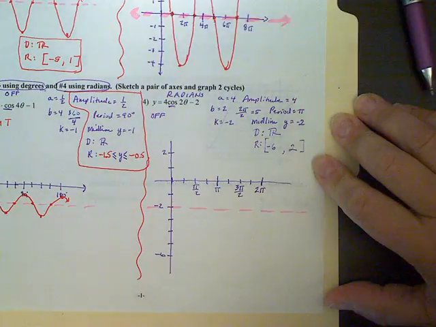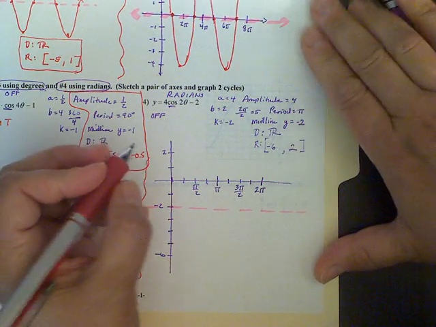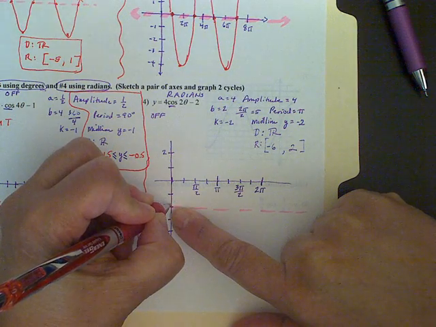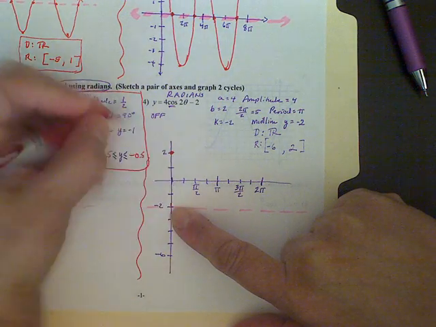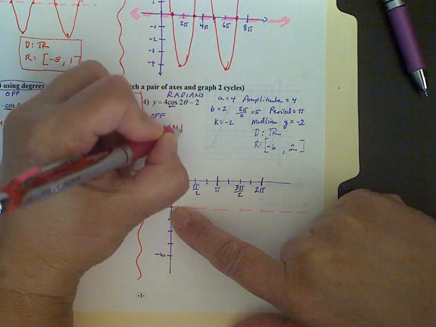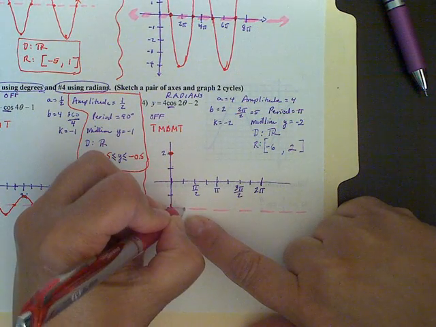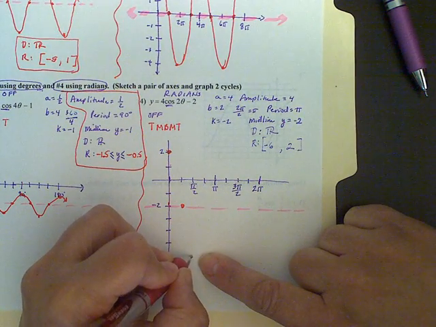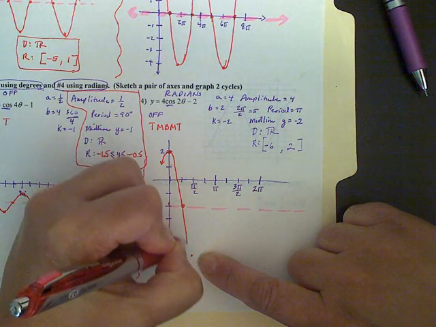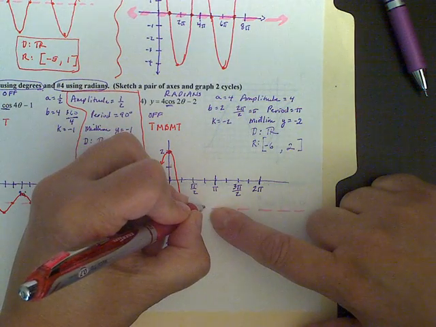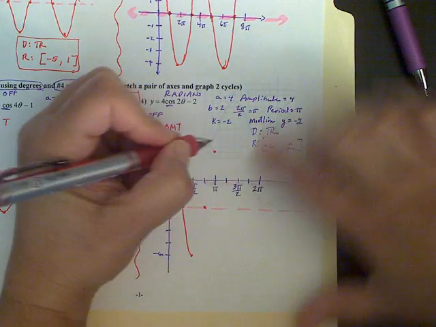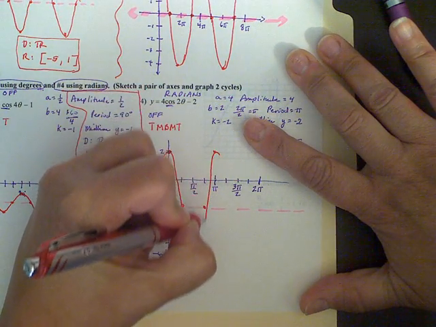Okay, here is how the graph would look. Hopefully you went ahead and graphed that and then you came back. Since it's going to be off the midline, it's going to be 4 units above, so it's going to be up here. And remember, it's top, middle, bottom, middle, top. So top, middle, bottom. You can see how that's going. It's going down like this, and then it's going to turn and come back up. And when it comes back up, it's going to be in the middle. And then it's going to come all the way back up to the top. So that gives us one full cycle.